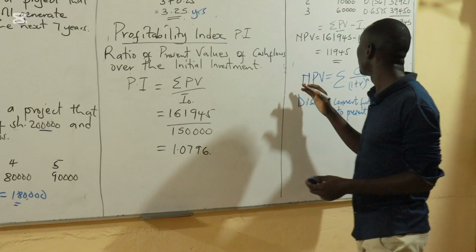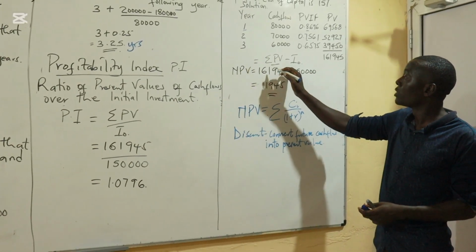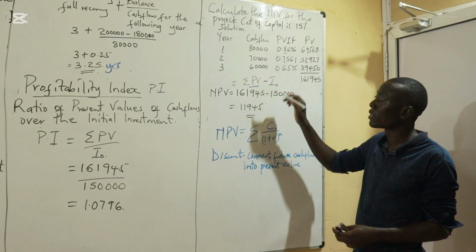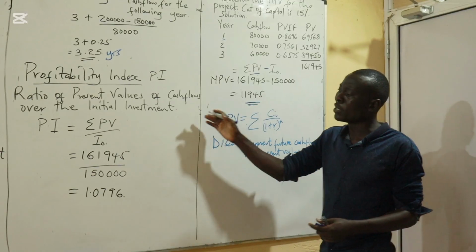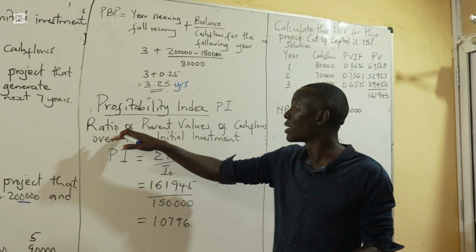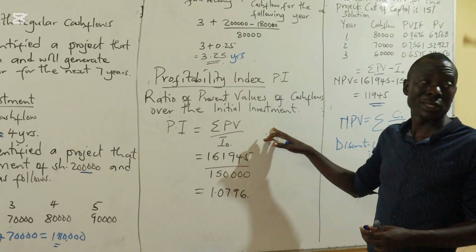Under NPV, we take the summation of the present values, then we subtract. So NPV is a value, but profitability index is a ratio: the ratio of present values of cash flows over the initial investment.